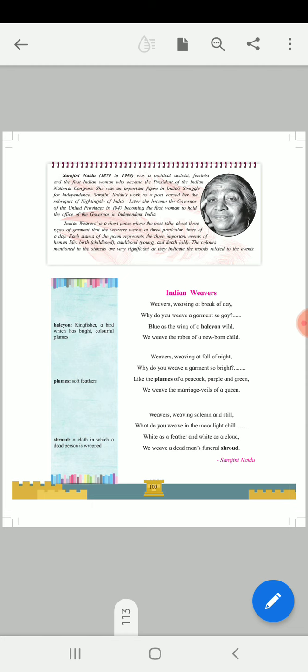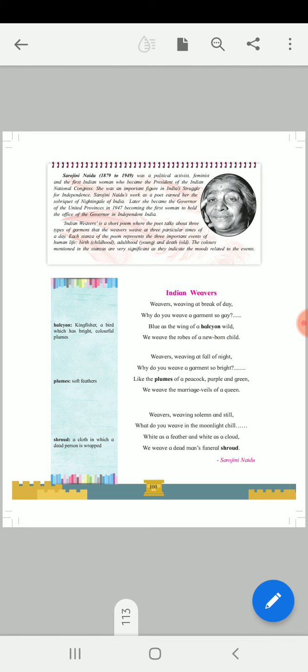Sarojini Naidu, 1879 to 1949, means she was born in 1879 and died in 1949. She was a political activist, a very active politician. Then a feminist, which means she always supported feminism. She was the first Indian woman who became the president of the Indian National Congress.